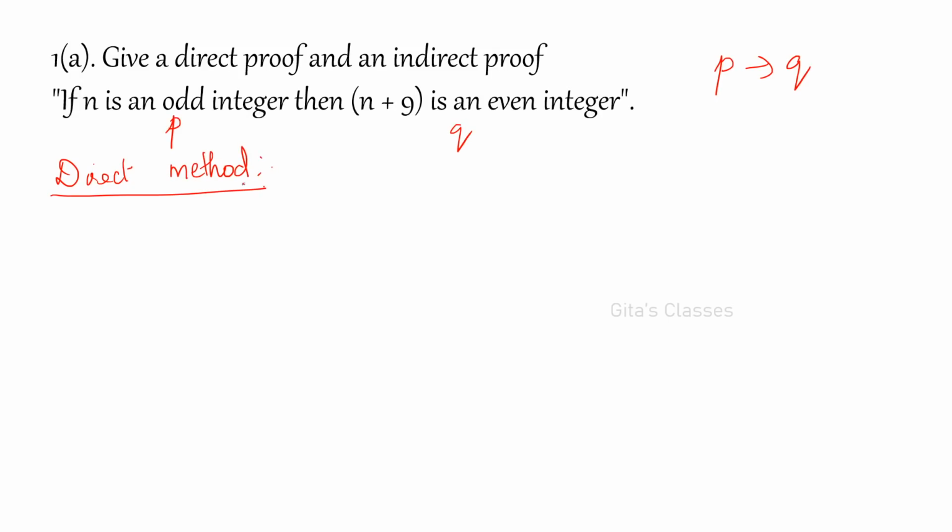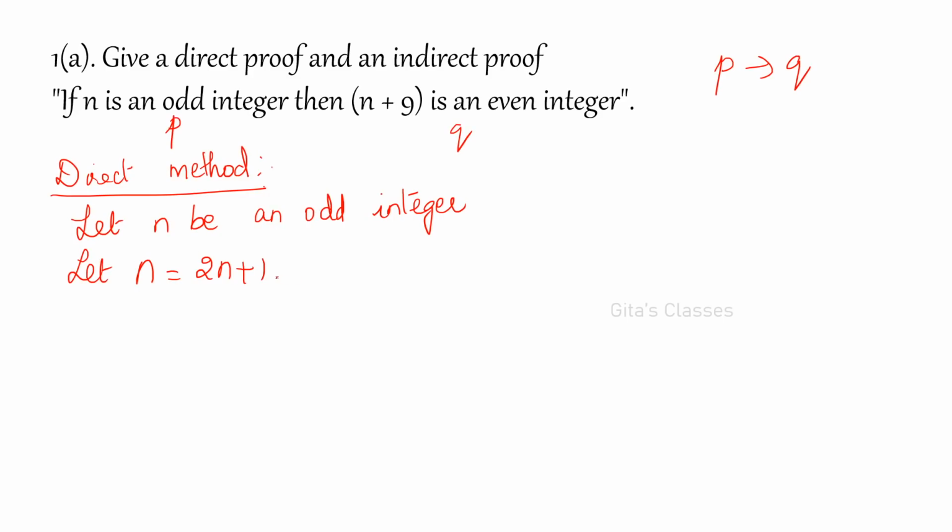In the direct method we have to assume P. So let n be an odd integer. I am assuming P to be true and we have to prove that Q is true. So odd integer means what? All of you know that an odd integer can be written as 2k plus 1 or 2k minus 1. So let n is equal to 2k plus 1, because it is an odd integer.